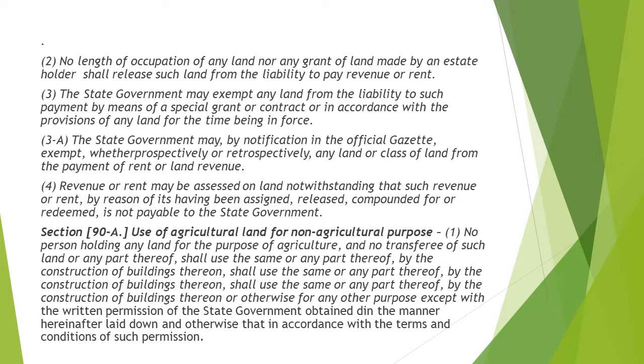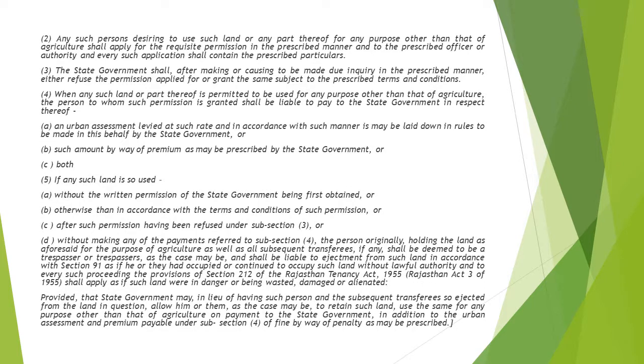Then section 90A is talking about the use of agricultural land for non-agricultural purposes. In this case, who will give the written permission, where are these conditions laid down, and what are the procedure and terms and conditions to be kept in mind to obtain such permission. It is also talking about the liability to pay the state government that will arise when this kind of permission is given. Then what liabilities there will be, and what punishments there will be.